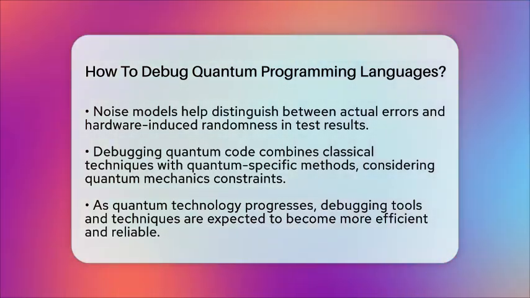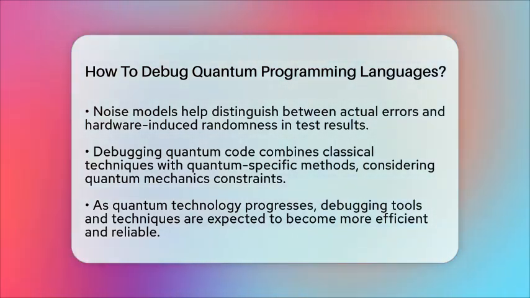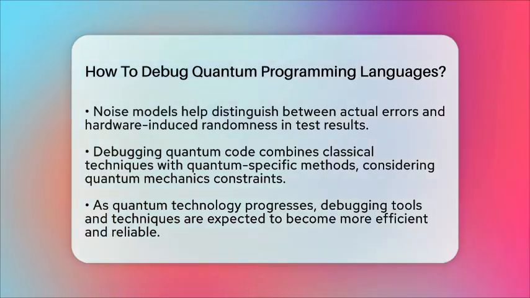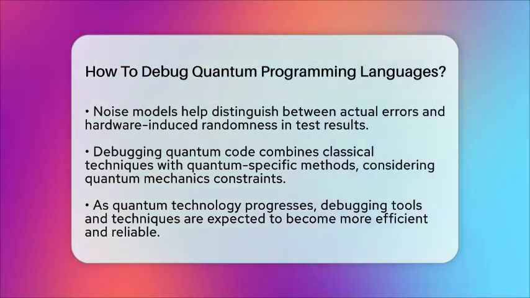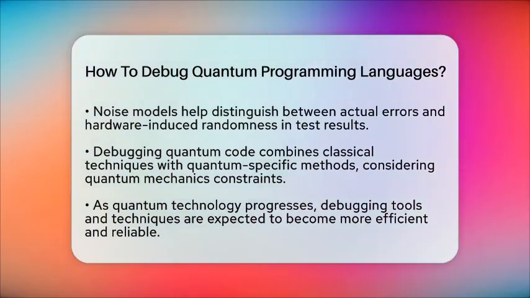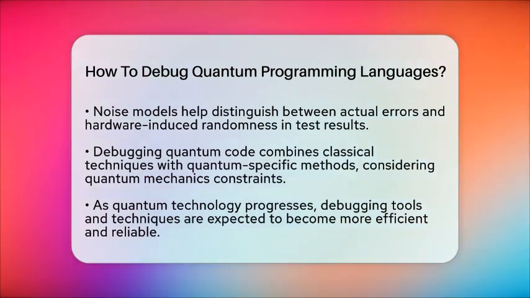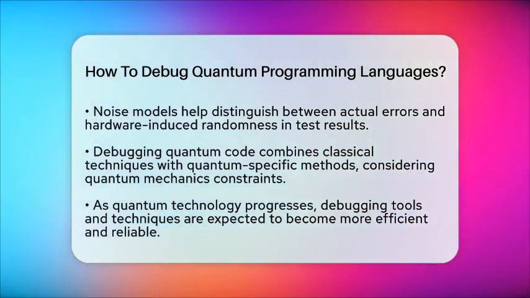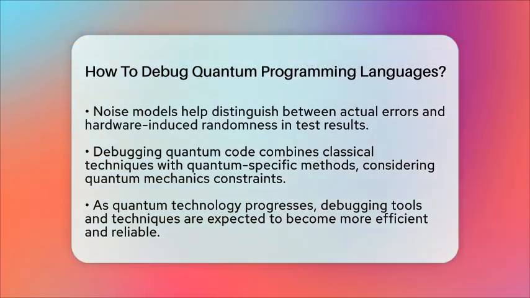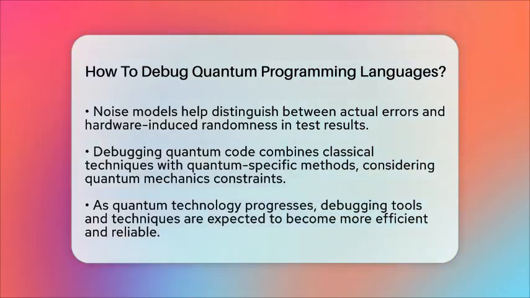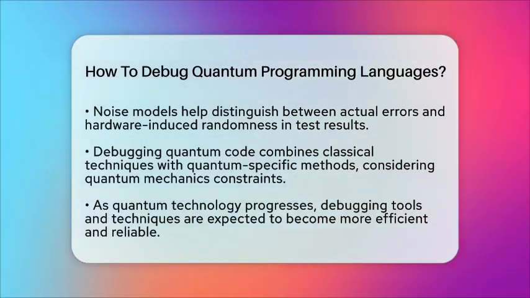In the end, debugging quantum programming languages is a mix of classical techniques and new quantum-specific methods. Developers rely on simulations, assertions, and specialized tools to find and fix errors. It's a careful balancing act that takes into account the quirks of quantum mechanics and the limits of current hardware. As quantum technology advances, so will the methods to make debugging more straightforward and reliable.